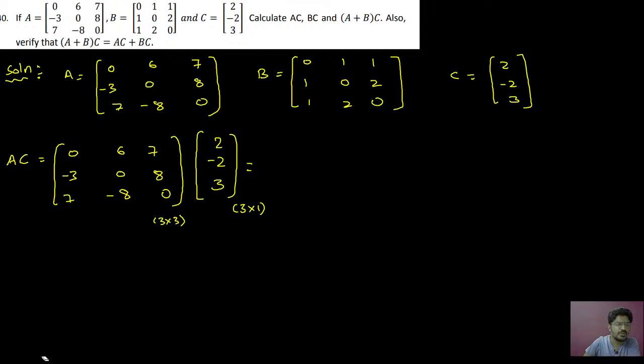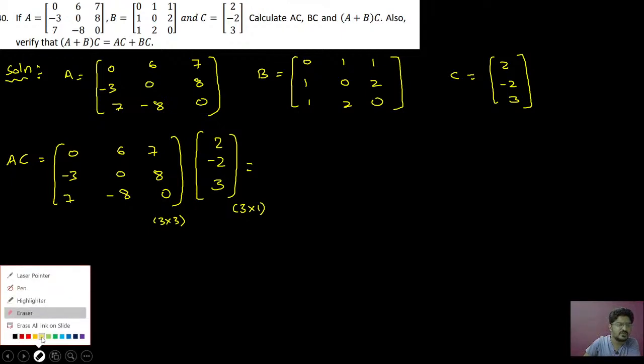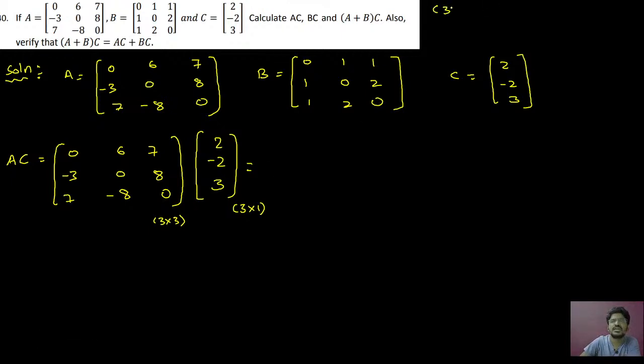How to check compatibility of multiplication of two matrices? First we write 3 cross 3, that is the first matrix. Next matrix is 3 cross 1. These two terms always must be the same. If these two terms are the same, then only we can multiply. So leave the same terms, and you will get a 3 cross 1 matrix. If I multiply A and C, that is called the compatibility of multiplication of two matrices.